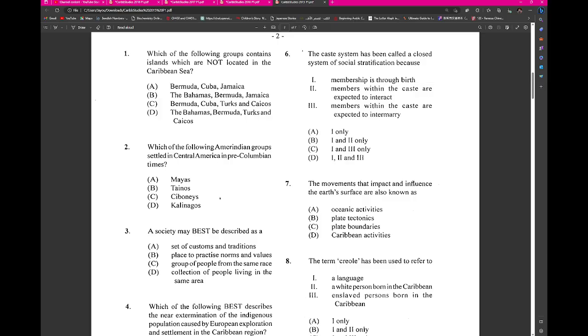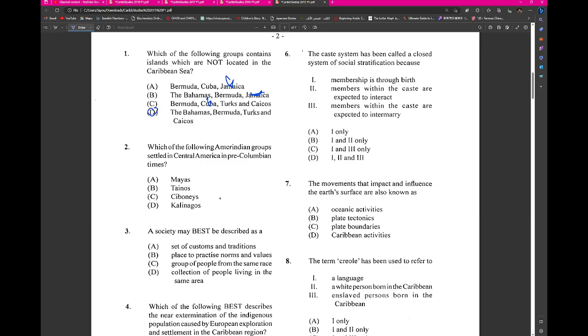Alright, hold on. So not located in the Caribbean Sea, right? So let's use elimination for stuff like this. Jamaica is there. Cuba is there. So I will just have to go for D.